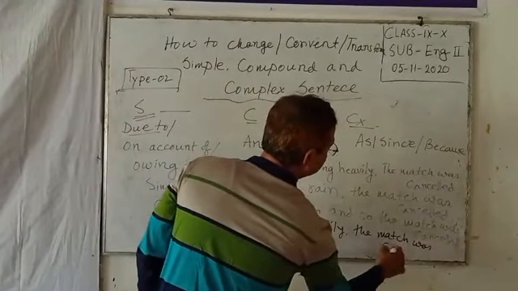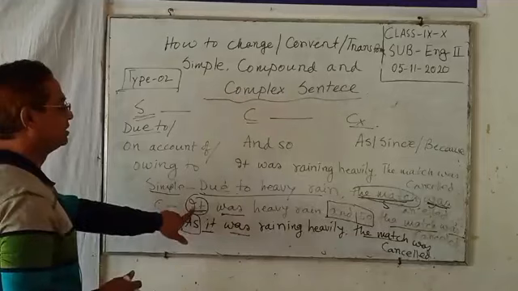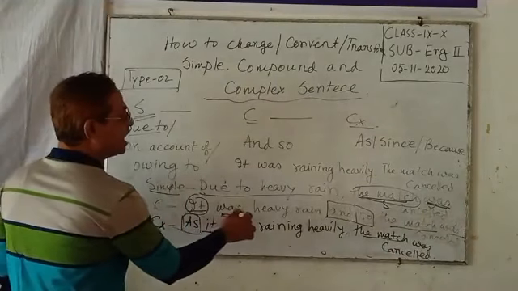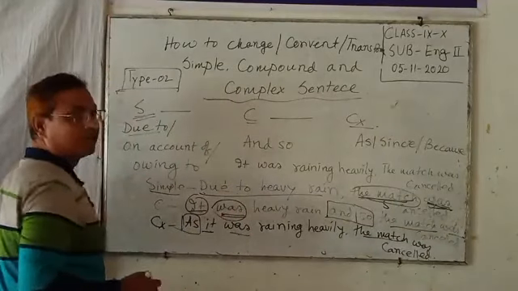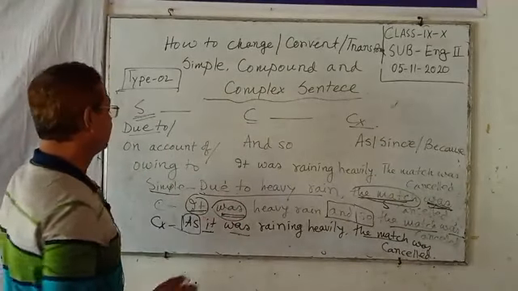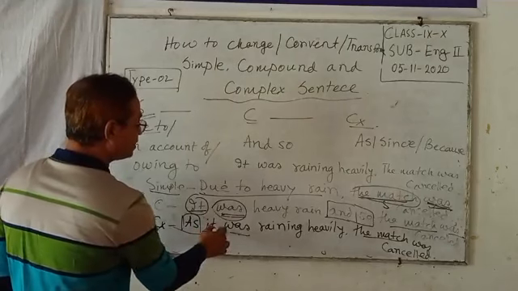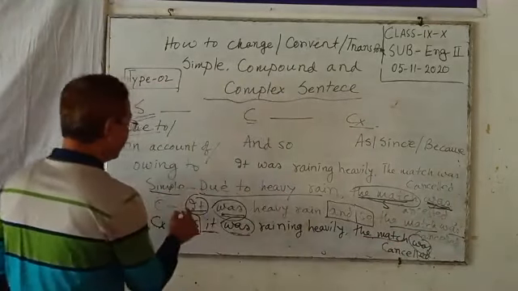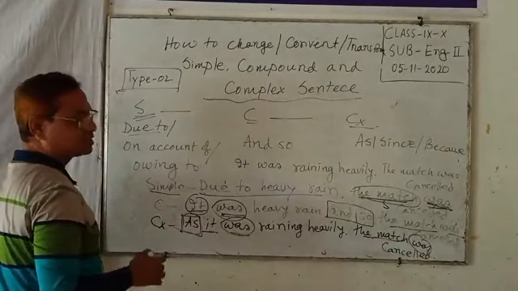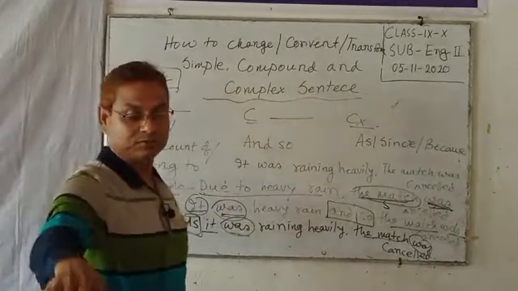We need another subject and verb. The pronoun for this mass is it. This is the subject, and the verb here is in past tense. This is the subject, this is past tense, this is the subject, this is past tense, and the subordinating conjunction as is used. This is type 2.